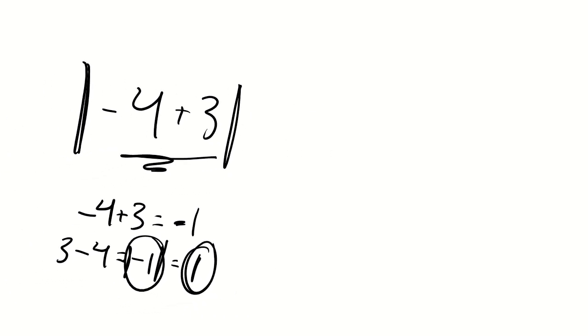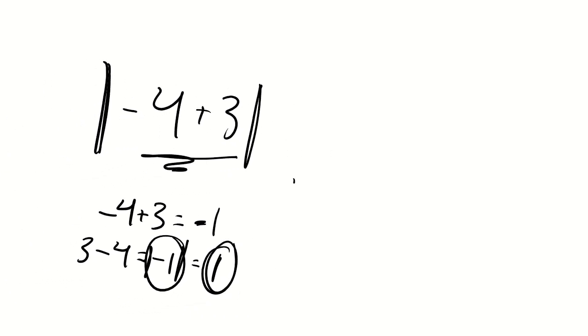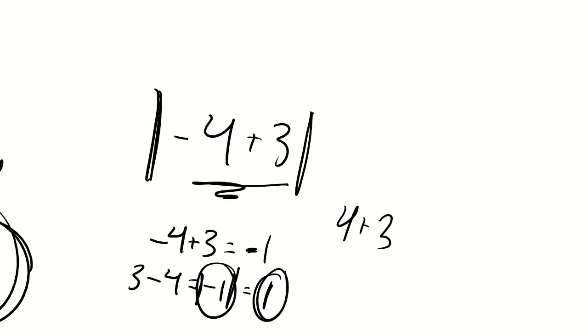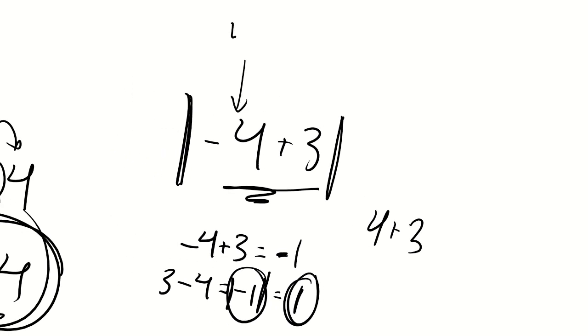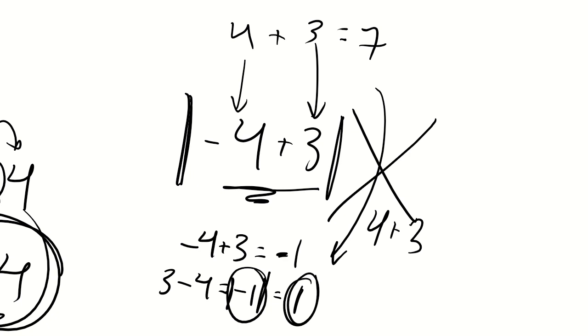However, if I made it 4 plus 3, because if I said, hey, the absolute value of -4 is 4, the absolute value of 3 is 3, and I added them, I would get 7. These are not the same answers. This is why you guys have to be very careful on reading your absolute value numbers, because it will get very, very complicated. So just take it step by step like we just did, and it will be a breeze.